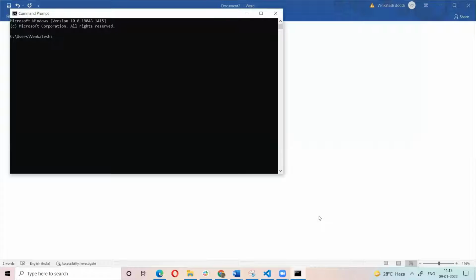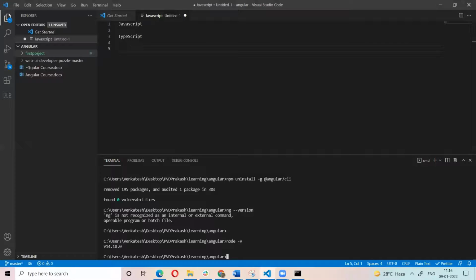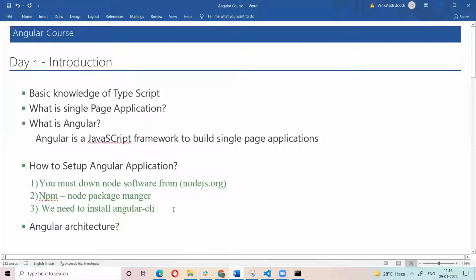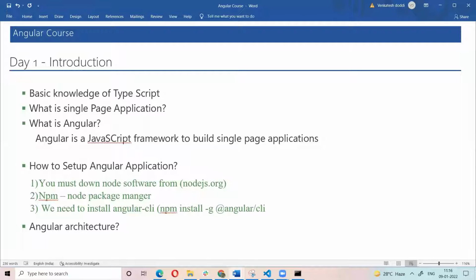Using the Angular commands, we can create components and create our new Angular application. For that we need to run the command npm install -g @angular/cli.